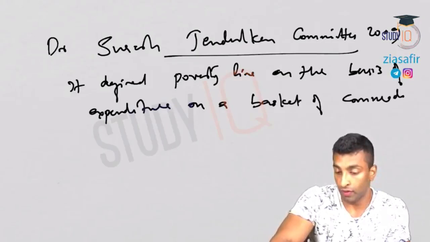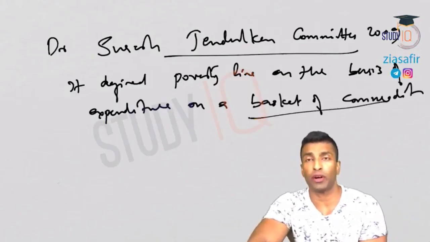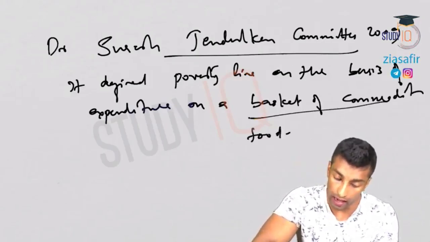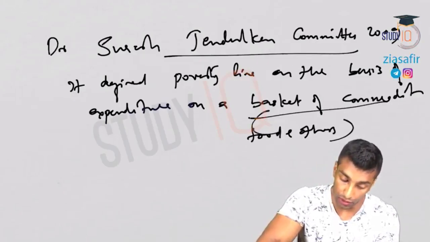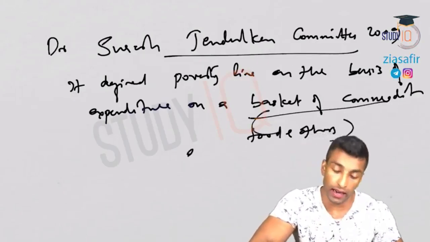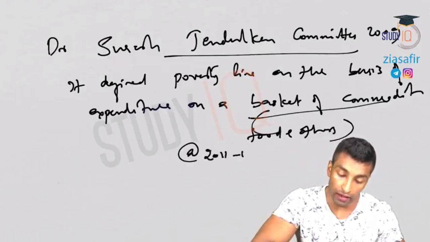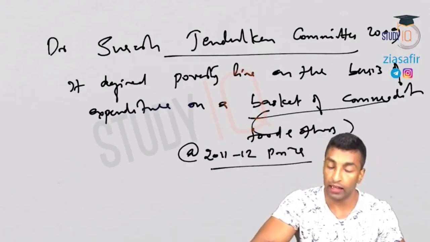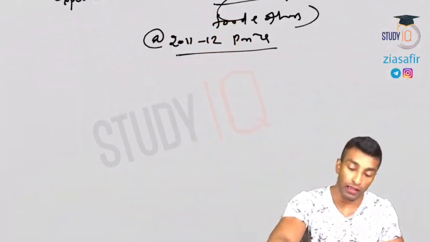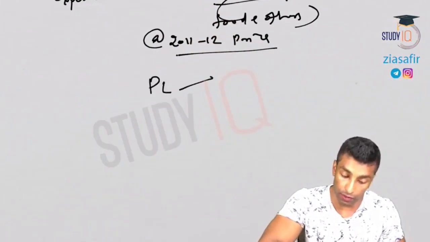The basket of commodities includes food and other items also, taken at 2011-12 prices. And the poverty line according to Suresh Tendulkar was